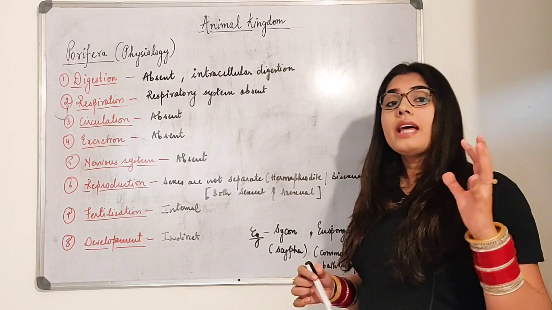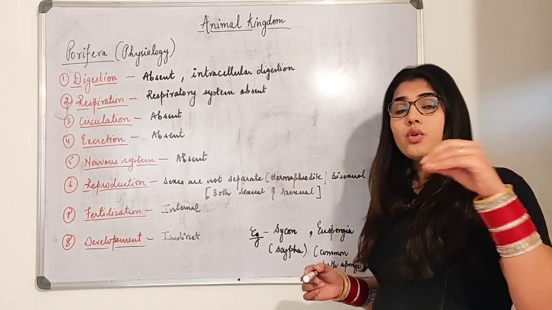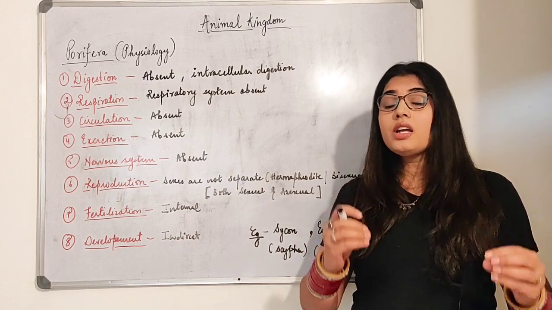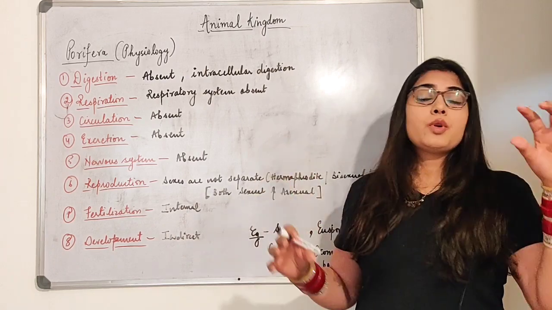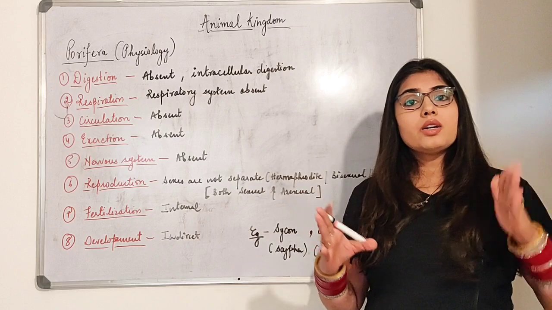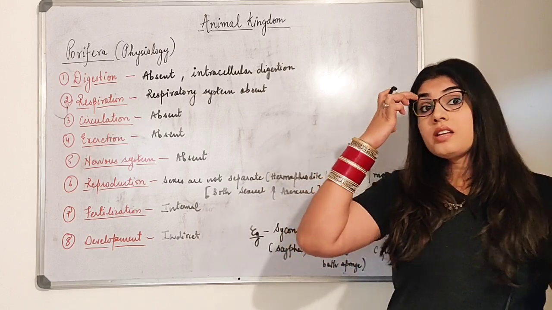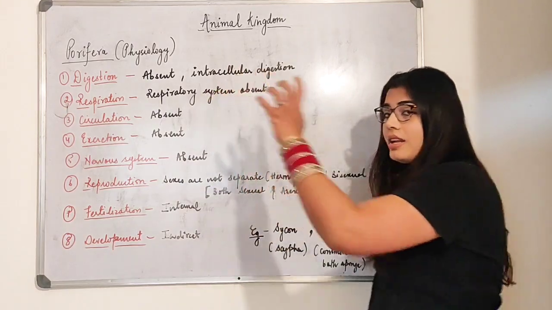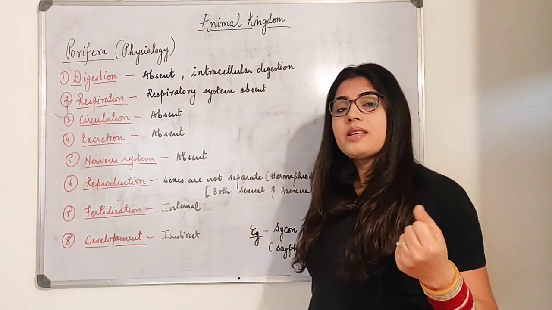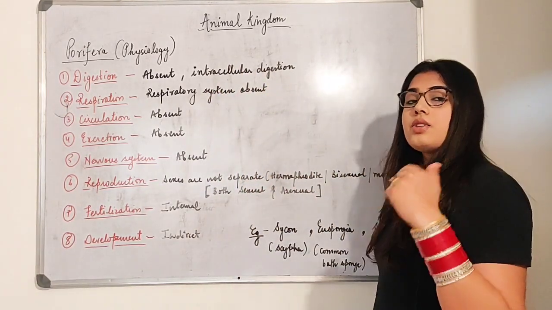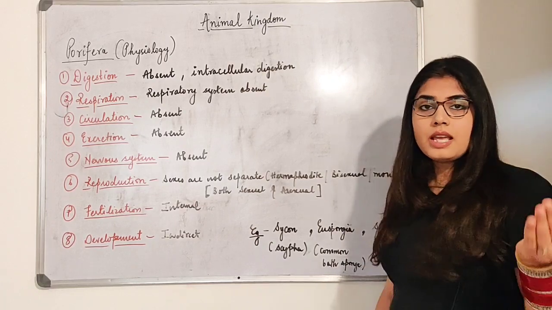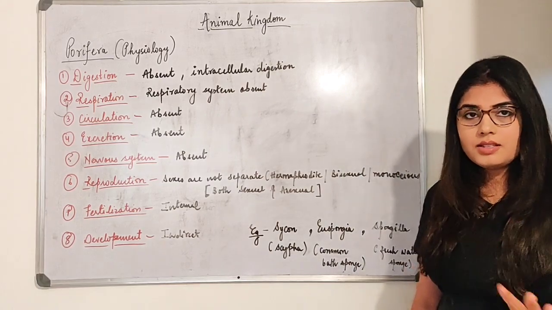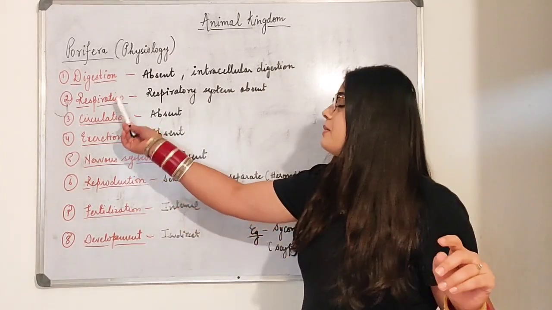That movement of food from one organ to another is extracellular, and later on the amino acids, fats, proteins and lipids all go inside the cells. We don't have to study that right now. I'm just telling you about intracellular. Intracellular means the food comes inside the body, goes directly to the cells, and inside the cells the digestion takes place. That's it. Next, respiration.